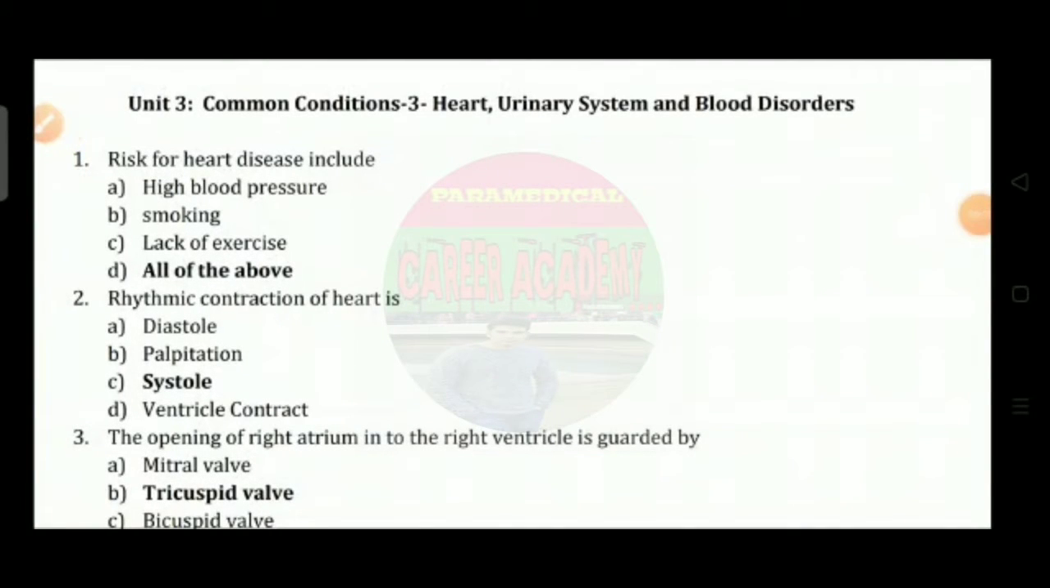Today I am going to continue with the 5000 MCQ series of the CHO examination. Actually, these questions are also helpful for sanitary inspector examinations. So let's begin with Unit 3, that is common conditions: heart, urinary system and blood disorders.